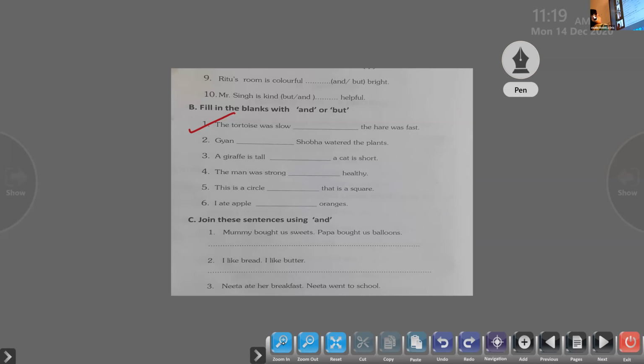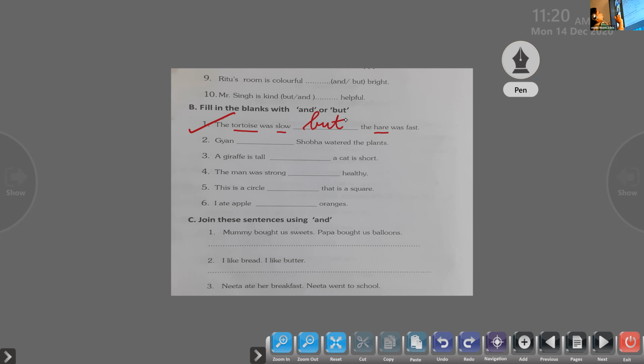The tortoise was slow, dash, the hare was fast. Okay, so what do we use here? Very good. We have heard the story of the hare and the tortoise. Here the tortoise is slow and the hare was fast. So we use the conjunction but, since here the ideas are opposite.